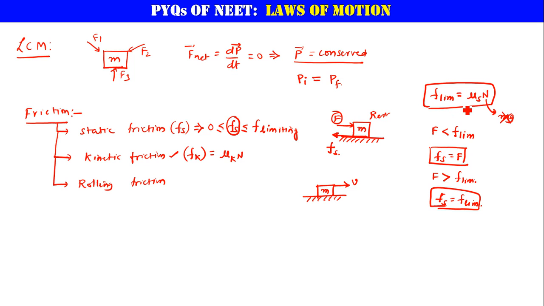Now f limiting is equal to mu s N. N can be varying, but in most cases it will be mg, though in some cases it may not be. We'll see those kinds of cases in this video now.